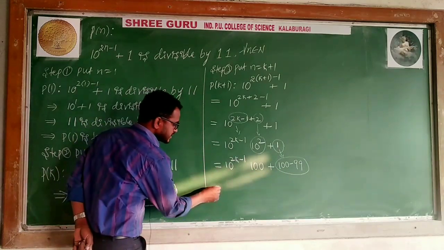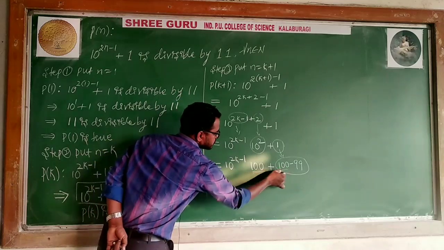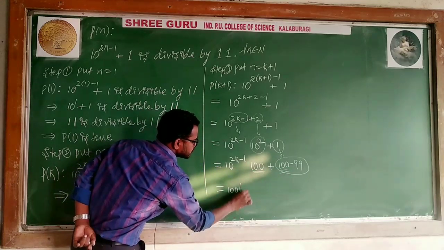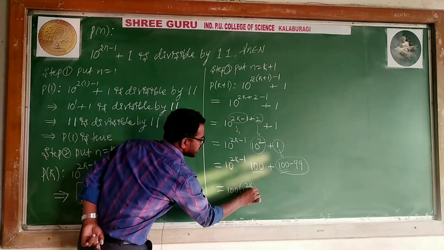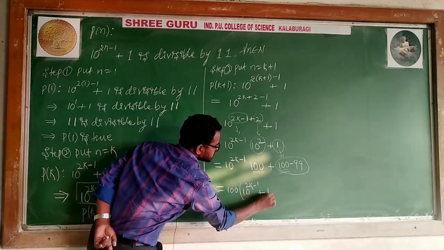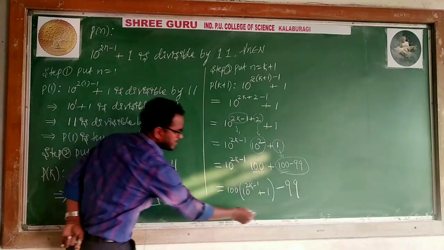So what will I get? See, listen here. Can I say 100 is common from these two? 100 is common, means what remains? 100 into 10 to the power 2k minus 1. This 100 goes, means plus 1 here, minus 99 here. What happened?